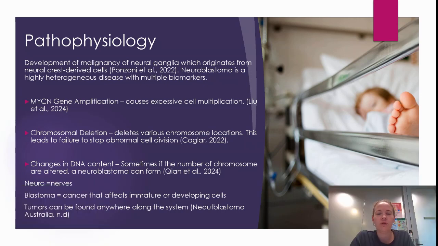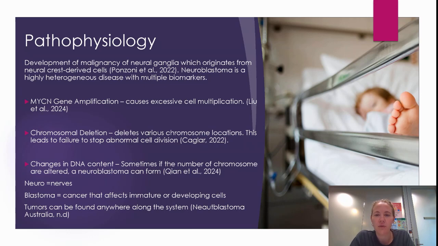So what is neuroblastoma? Neuro means nerves and blastoma is a cancer that affects immature or developing cells. Neuroblastomas are cancers that start in the nerve cells called neuroblasts of the sympathetic nervous system. This means that tumours can be found anywhere along this system.